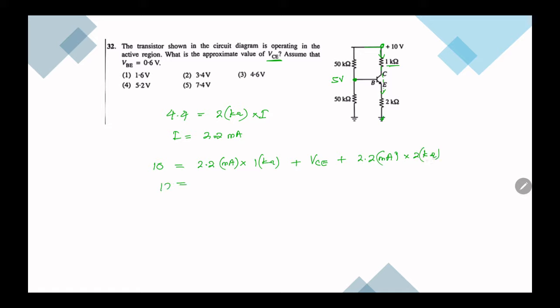So this is 2.2 plus VCE plus 4.4, so that is 6.6. Then VCE is 3.4. Second answer.